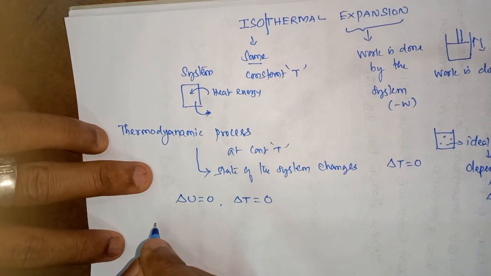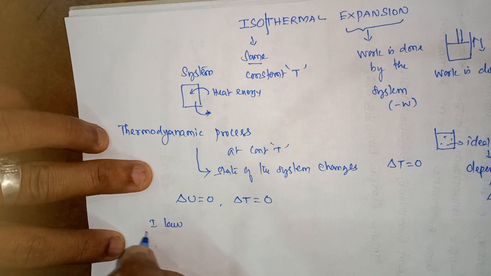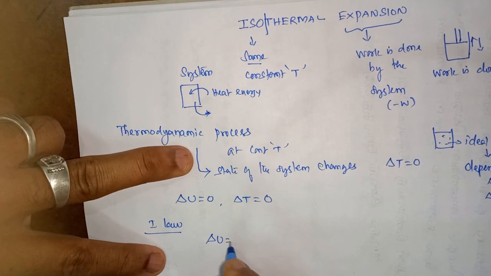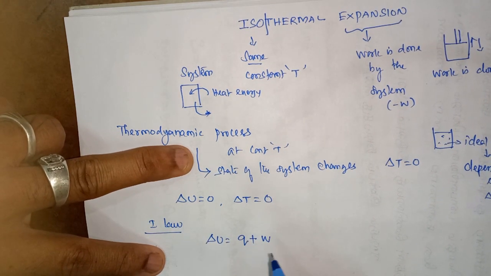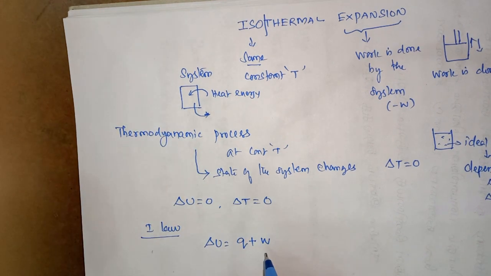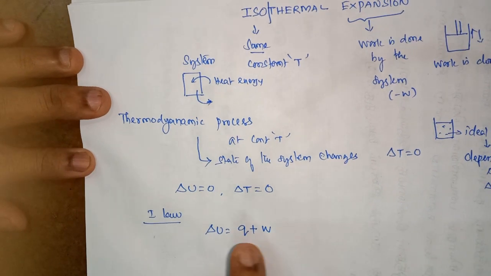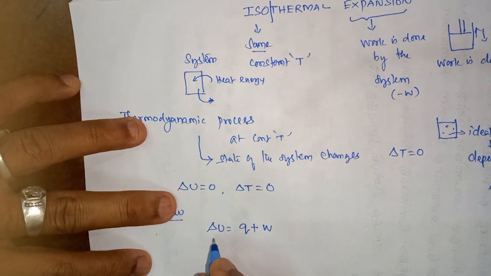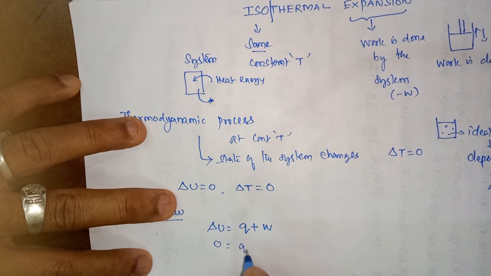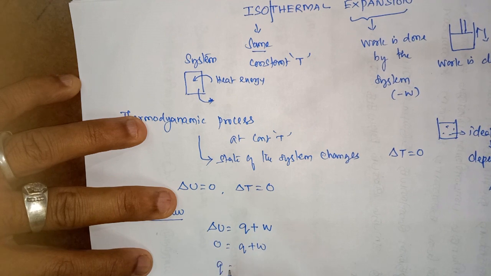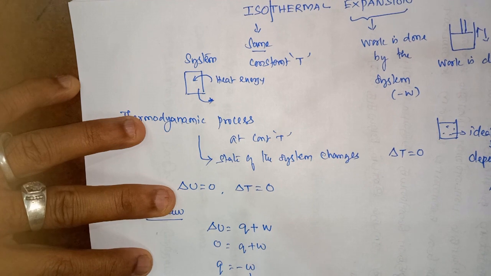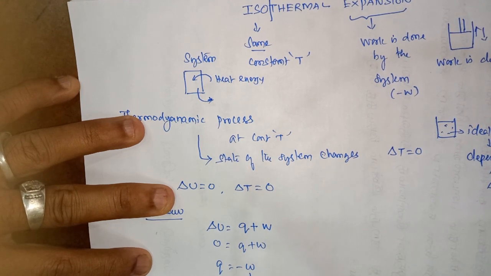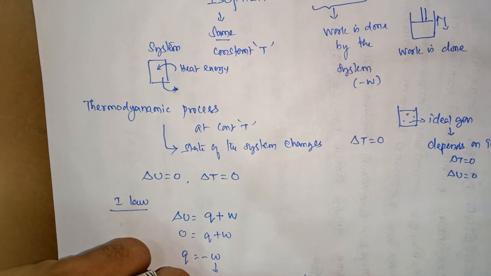Now you all know the first law of thermodynamics: the change in the internal energy is equal to heat energy plus W. W means work, which is a mode of energy transfer, so it is also energy. Q is heat energy and W is work. We know delta U is equal to 0, so 0 equals Q plus W, and I get Q equal to minus W. Minus W means work is done by the system.